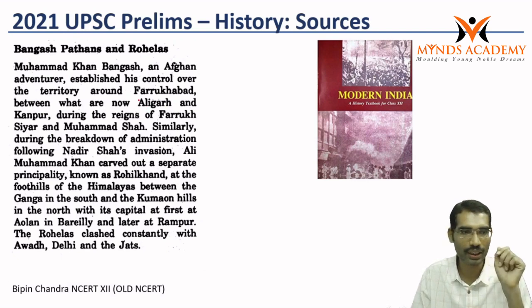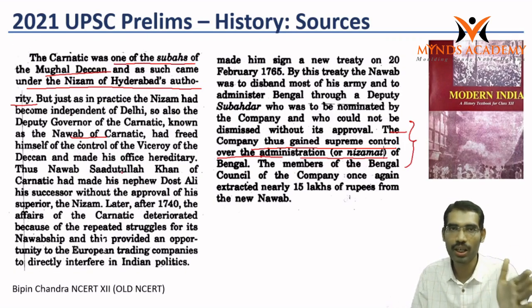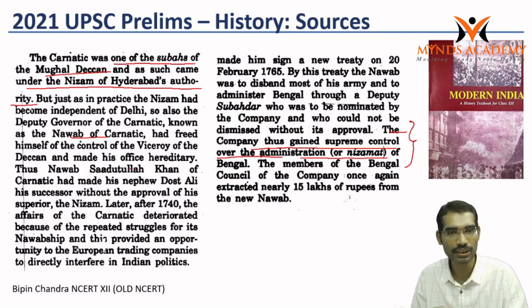Now what about Rohilkhand? Here you can see Muhammad Khan Bangash, an Afghan adventurer, established his control over the territory around Farrukhabad, between what is now Aligarh and Kanpur, during the reigns of Farrukh Siyar and Muhammad Shah. Similarly, during the breakdown of administration following Nadir Shah's invasion, Ali Muhammad Khan carved out a separate principality known as Rohilkhand. So this is continuity. Decline of the Mughal Empire is the chapter in Bipin Chandra.